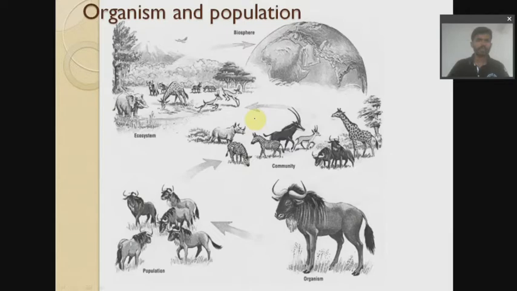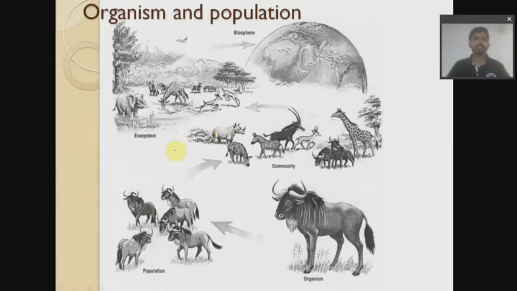So let us start with a chapter called Organism and Population. This chapter is very important with respect to your examination, where you can expect 8 marks questions. Usually we'll have one 5-mark question in this chapter, and we may get one 3-mark question, or that 3-mark question could be divided into a 2-mark and a 1-mark question, or you may also get a direct 1-mark or 2-mark question and a 5-mark question. Most importantly, you have to study this chapter, so you'll be getting 8 marks from this chapter.